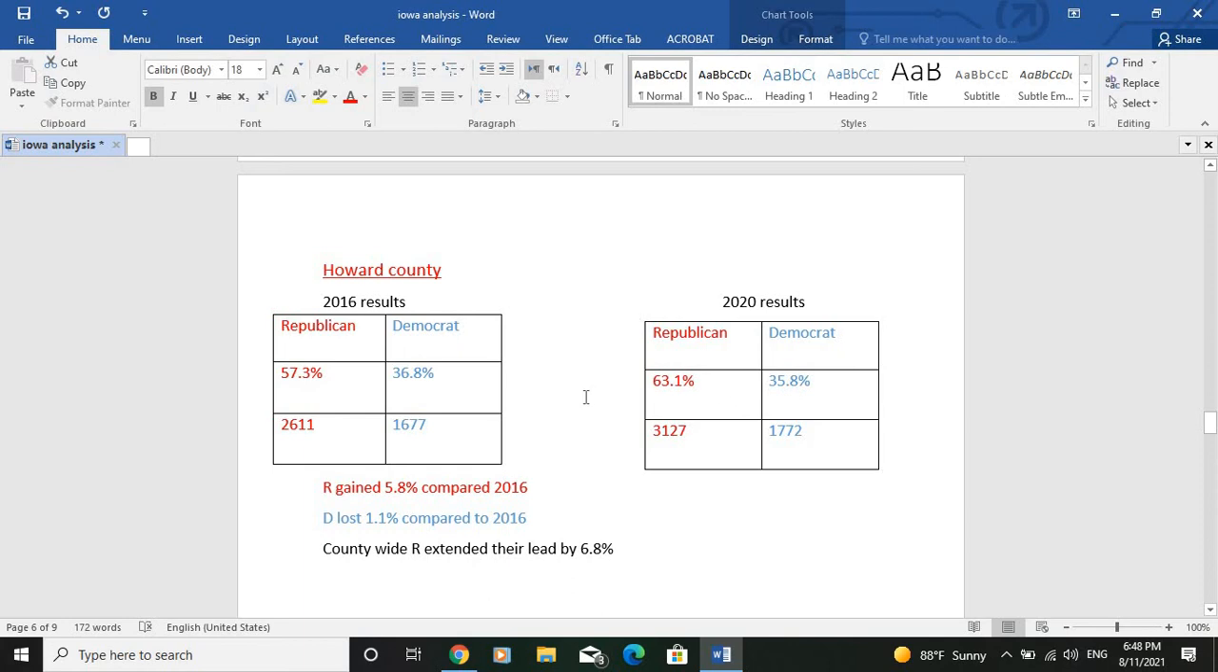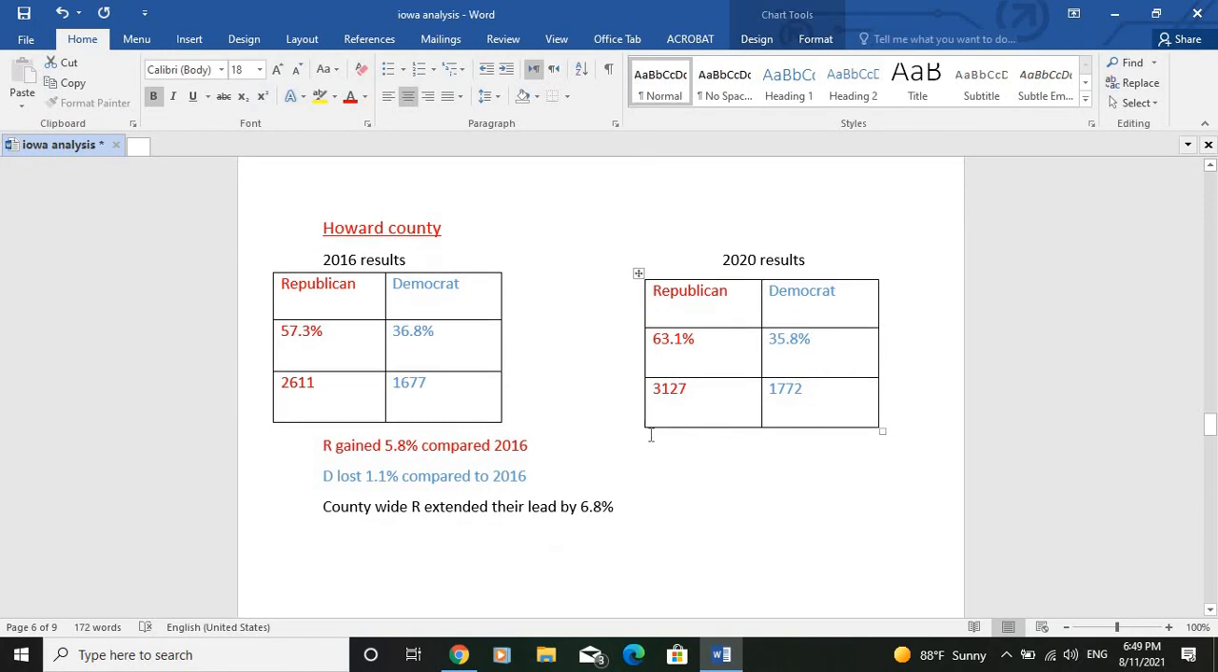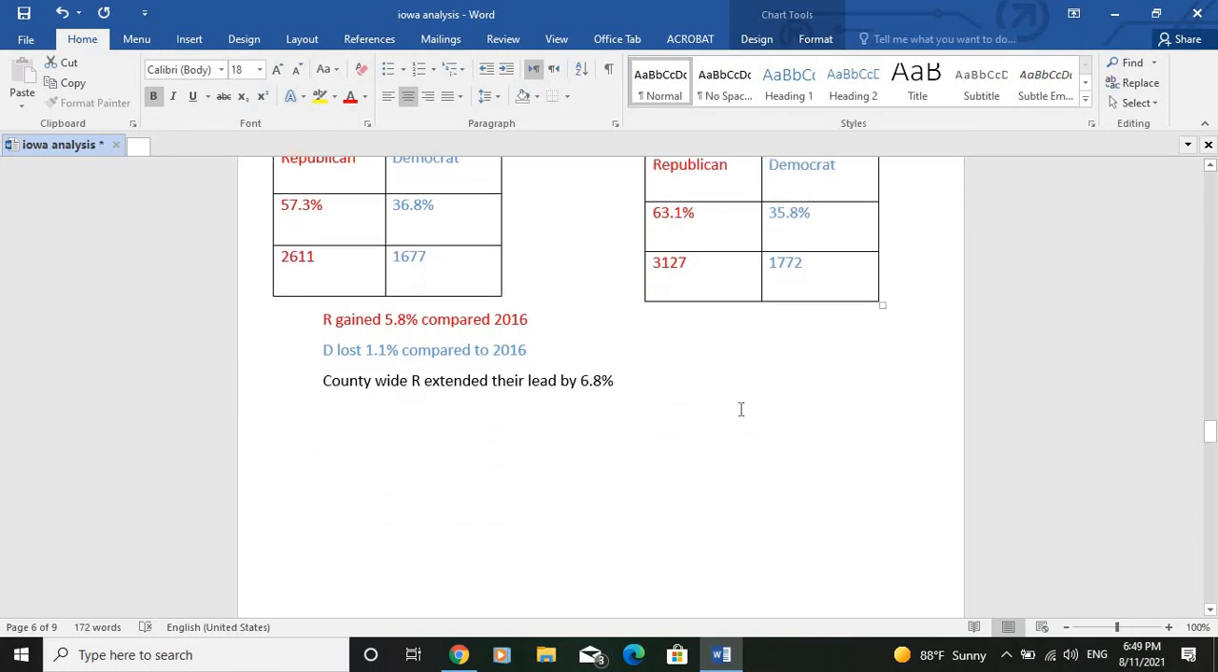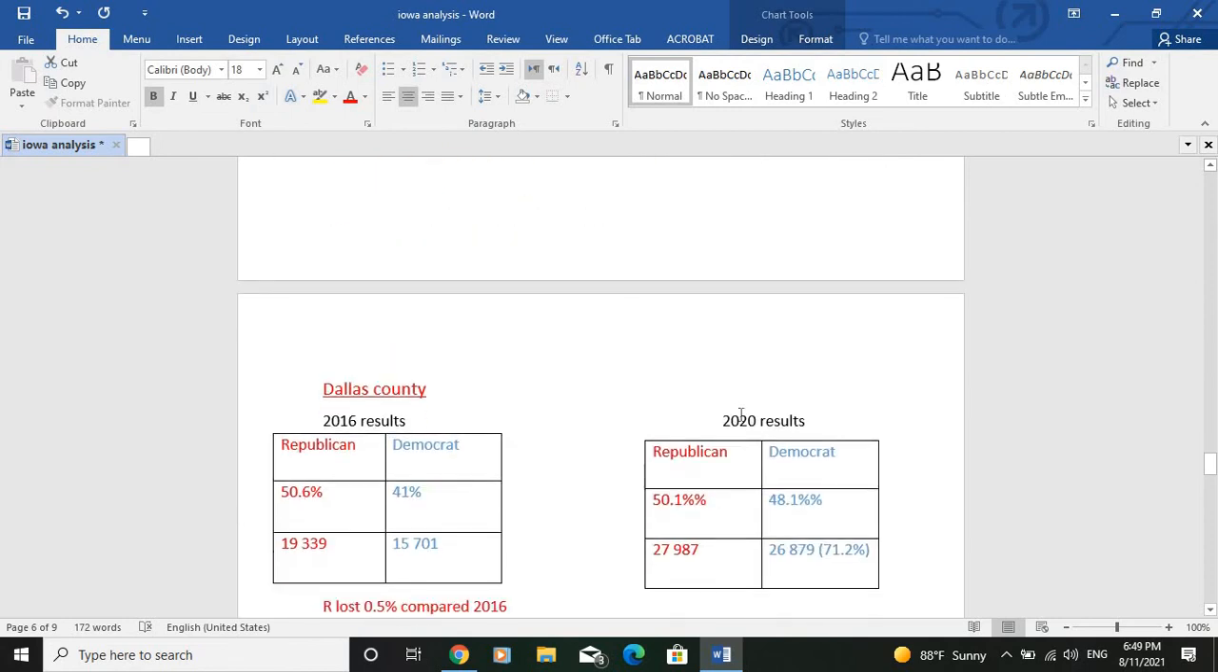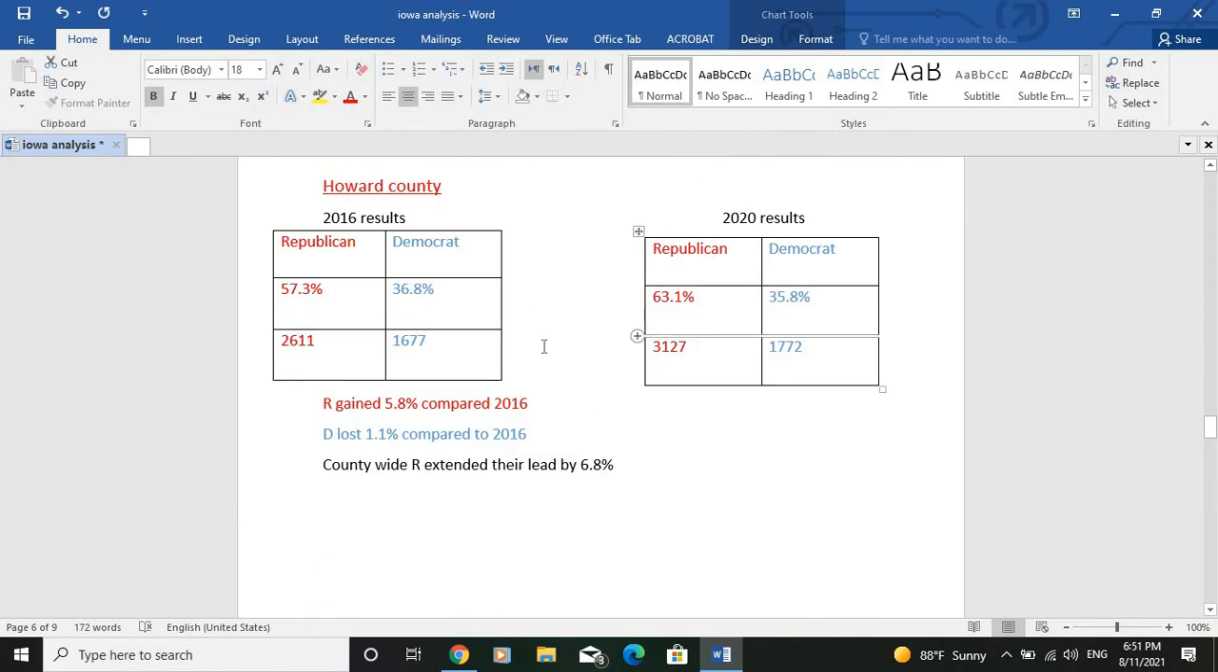Now we will see a small county where the Democrats were able to improve, and you will see that this improvement was mainly due to their surge among the category of white educated voters. So now let's move to the study of big counties.